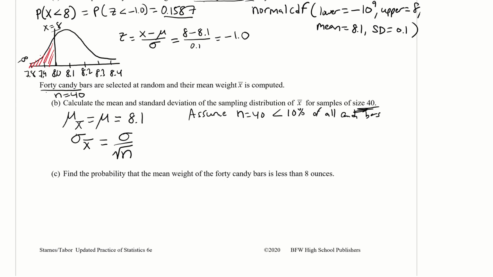Okay, so we're assuming that, and then we can calculate this. Sigma is 0.1, so 0.1 divided by square root of 40. All right, let's see what that is. 0.1 divided by square root of 40. So you get 0.0158.